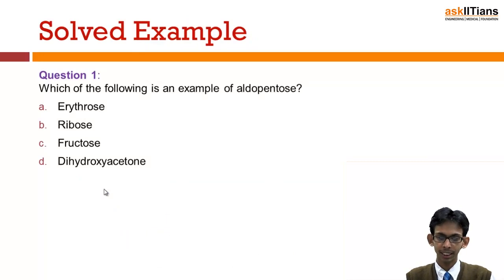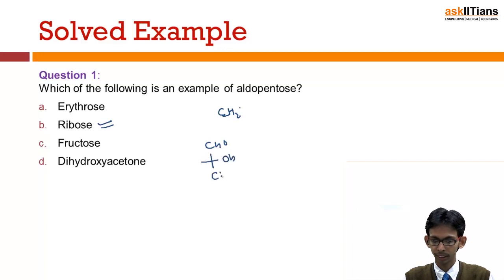Next is a solved example. Which of the following is an aldopentose? We know ribose is an aldopentose. It has 5 carbon atoms, and it is formed if we start with CHO, OH, CH2OH.